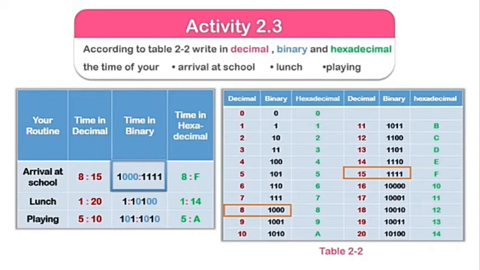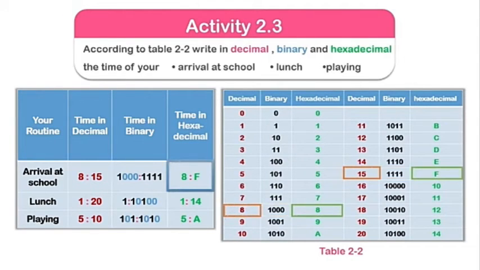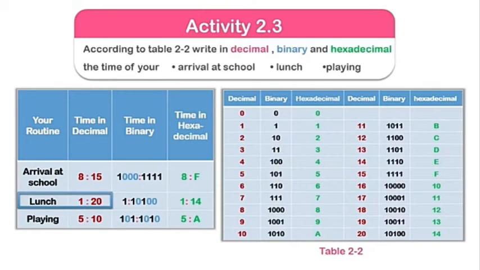First you have to find 8, this is highlighted, and 15 is also highlighted, so you will write the binary number of these. After this you will check the hexadecimal of these. The hexadecimal of 8 is similarly 8, and the hexadecimal of 15 is F. Next, lunch time is 1:20.